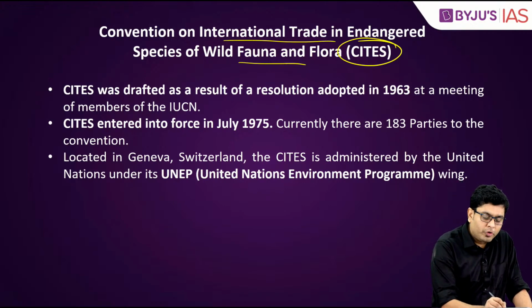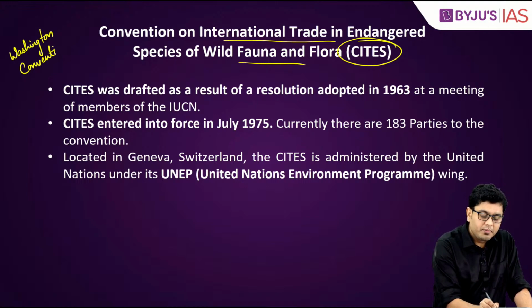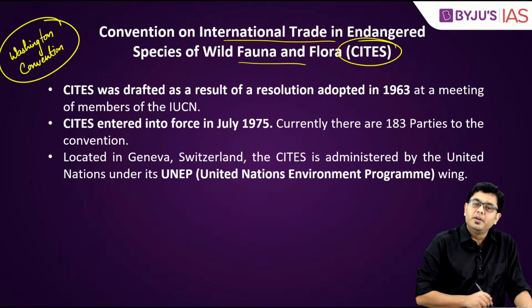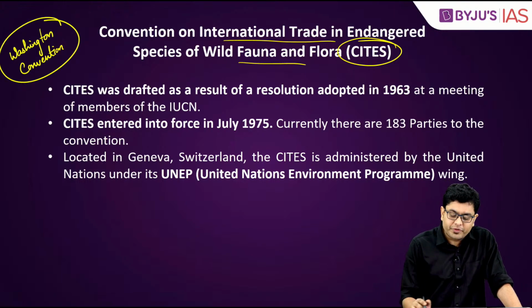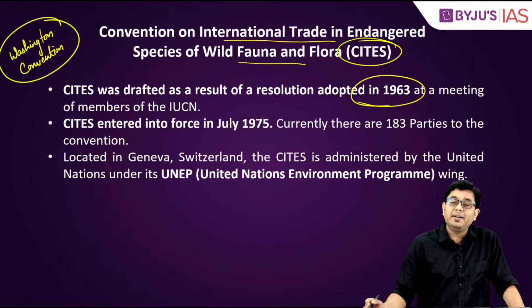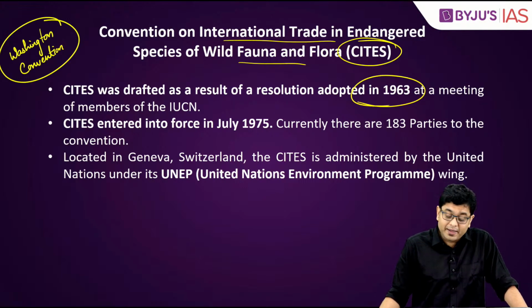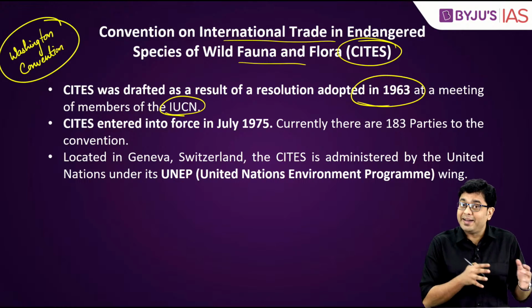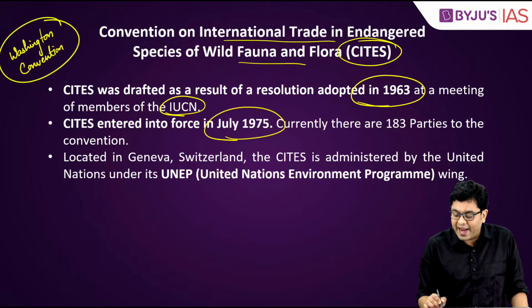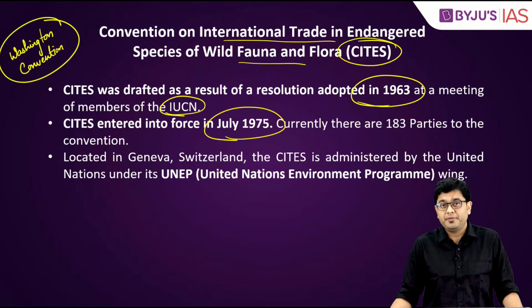This is also what is referred to as the Washington Convention, because of the city where it was arrived at. Now, this was drafted way back in 1963 at a meeting of IUCN, and it entered into force in 1975.